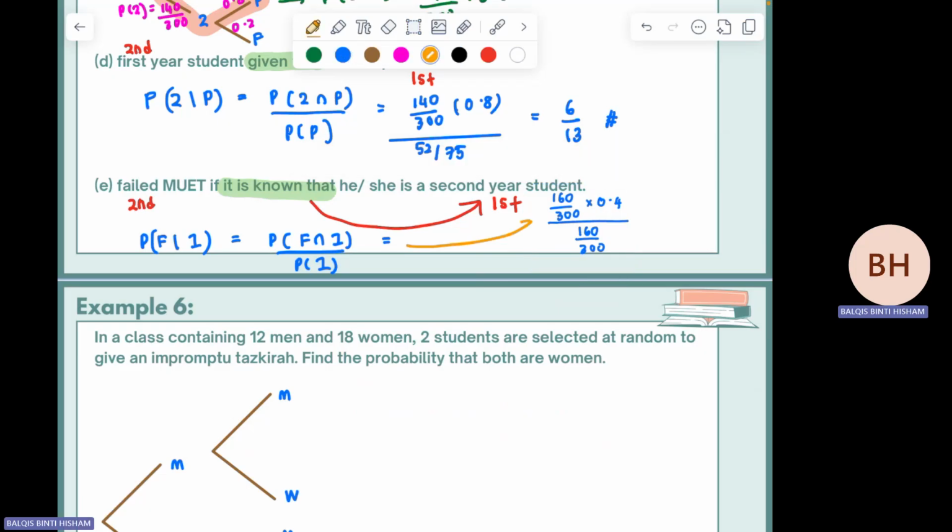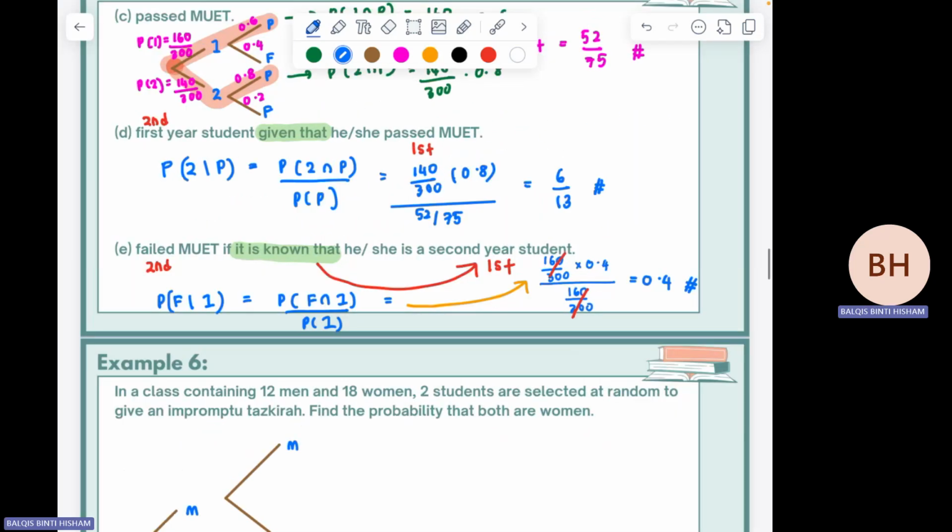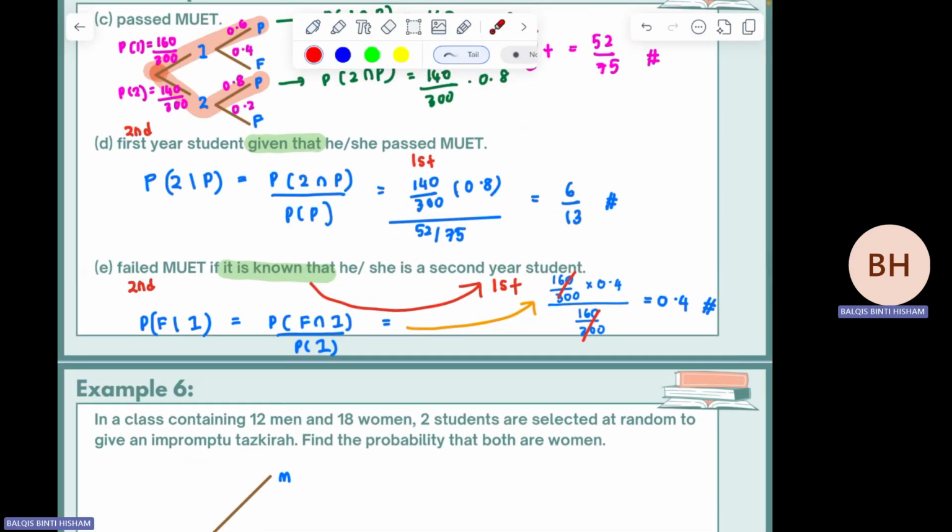Sambung kat sini. So this one, you are having the same thing, so boleh cancel out. So the answer will be 0.4. How do you get the 0.4 here? From the calculation just now, which is P first year given that P fail, given that first year, is equivalent to 0.4. So kalau you tengok dekat this symbol, which is your first event? This is your first event.